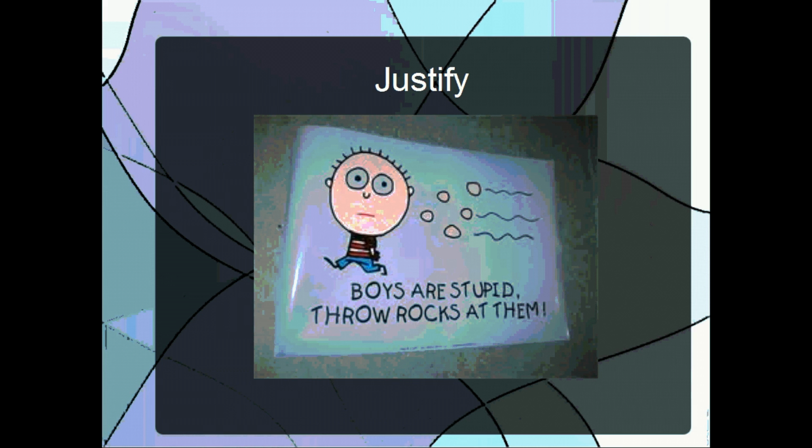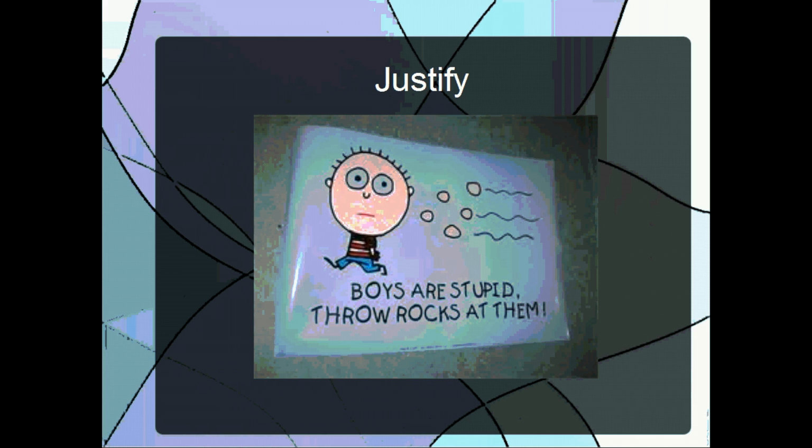Now let's say this little girl could prove that it's true that every single boy is stupid. Then she would be logically justified in saying that some boys are stupid. She could point to any given boy, she could point to her brother, a classmate, a stranger, and say each one of those boys is stupid. So the importance of that is that if you could prove that a universal statement is true, then you could prove that any example of that is true.